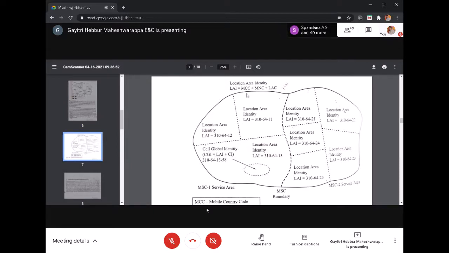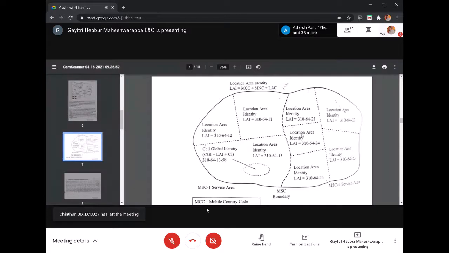The mobile country code is 310 for all, and the network code is also the same, 64. This is one base station controller group. The location area code will be different: for base station controllers it is 11, 12, 13. The country code and network code will be the same for a single service provider.